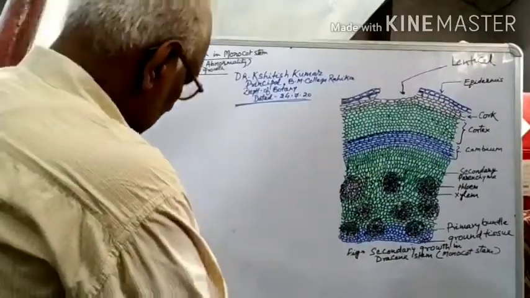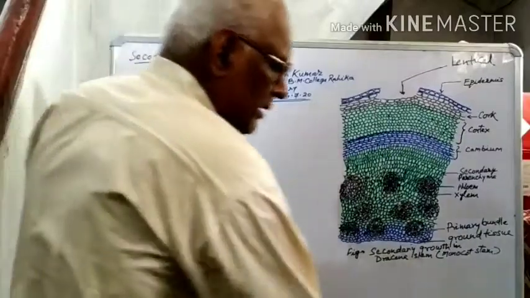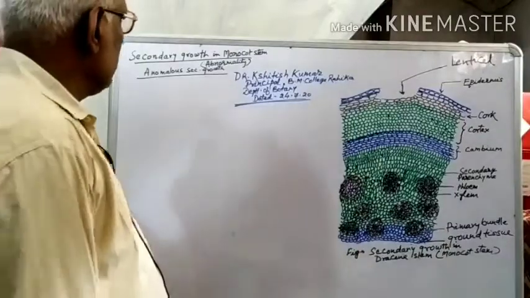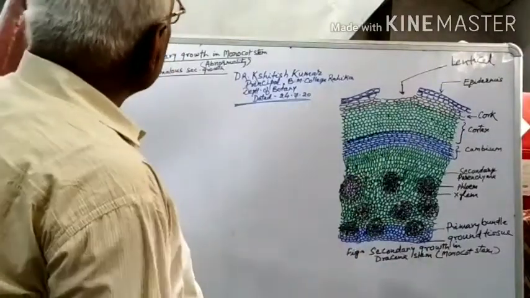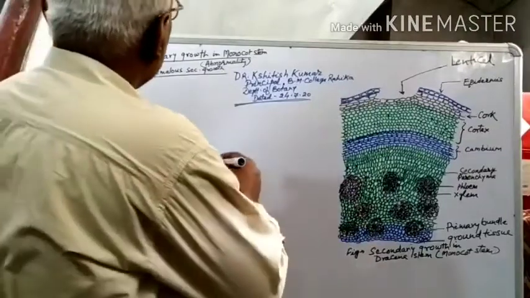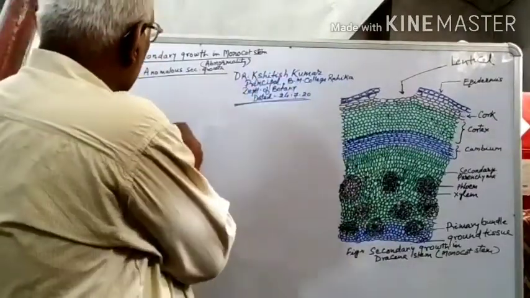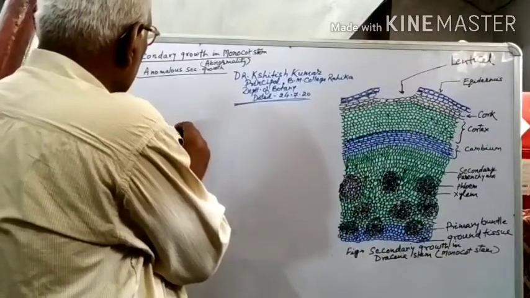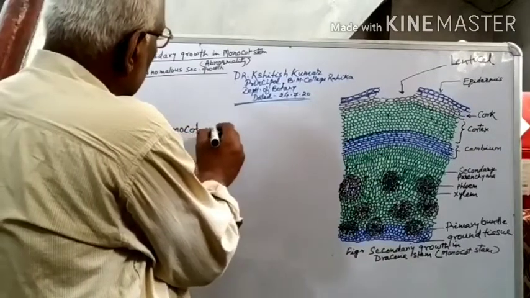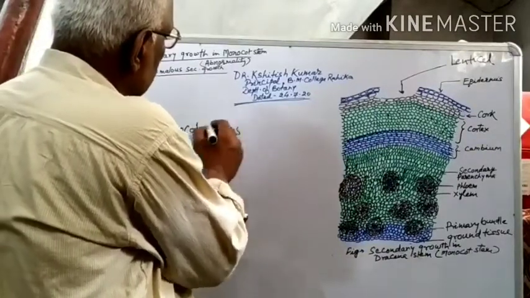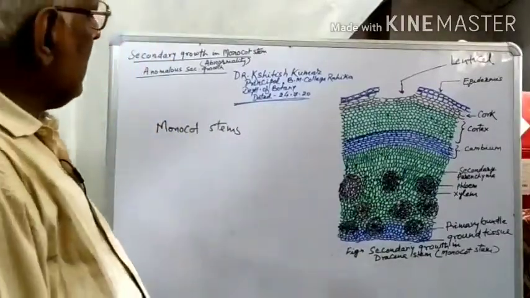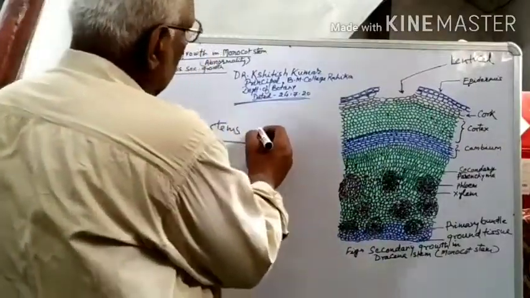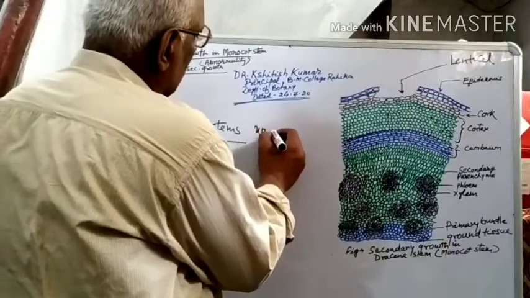Today we are going to discuss a special kind of anomalous secondary growth. As we know, generally in the monocot stem, secondary growth does not occur. In monocot stems, there is no secondary growth because cambium is not found here.